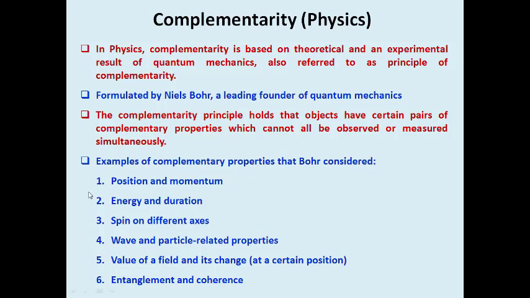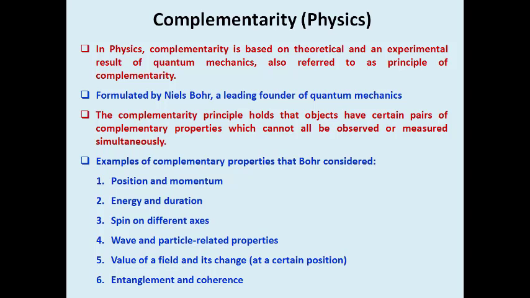The first one is very important because it creates a new rule. We say Heisenberg's uncertainty principle: we couldn't exactly measure the position and momentum of a particle in motion. That is called Heisenberg's uncertainty principle. Position refers to the rest position, otherwise the moving position, whereas momentum is that of an object in motion. We couldn't measure exactly the position and momentum of particles because it is in wave motion also.